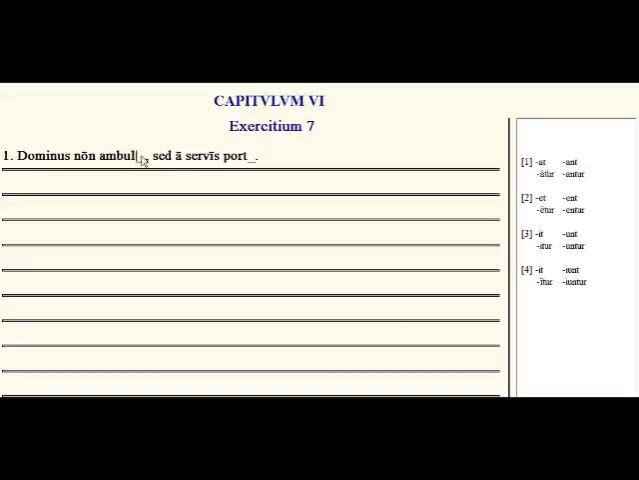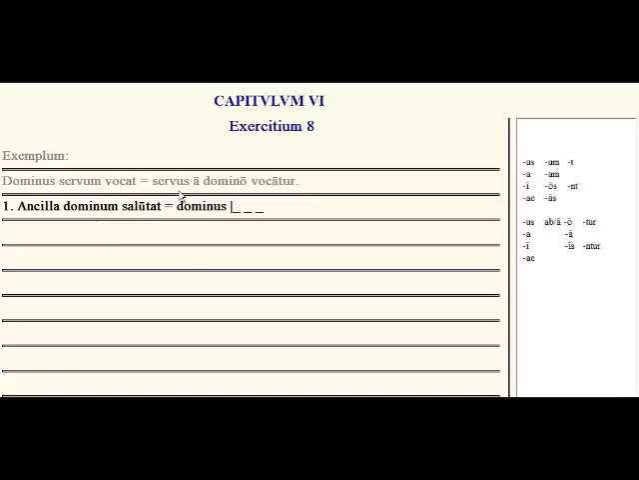So over here we have Dominus non ambulat. The master does not walk. Sed a servis, but he is carried by his slaves. So we have portatur. Okay, let's move on to 8.